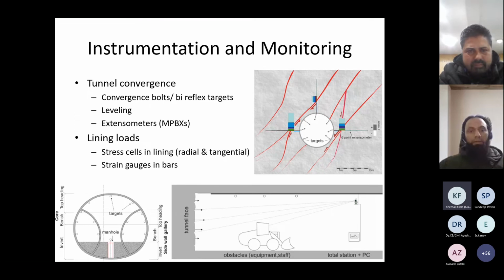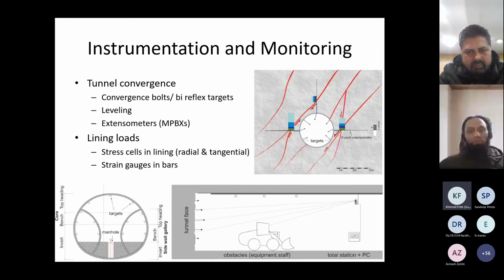Leveling of the walls and the ground can also be done like this. We can install targets, and robotic stations can be installed like this. So we can monitor the deformations in 3D for the face, for the roof, for the walls at the same time, and the data can be transferred to the control room either remotely or with wire.